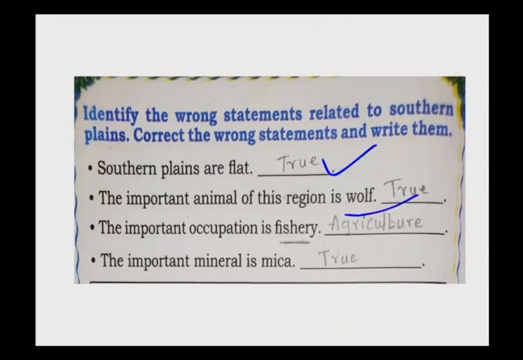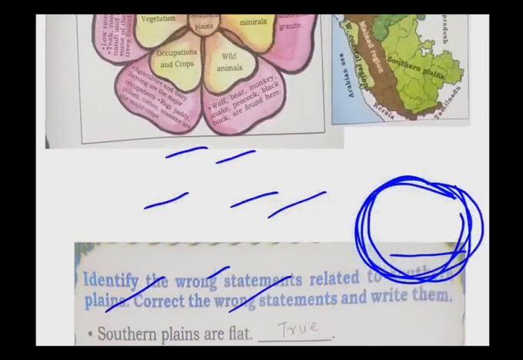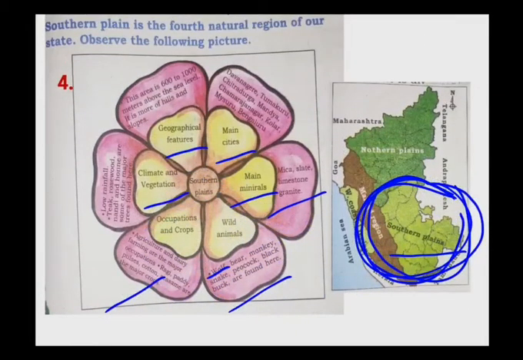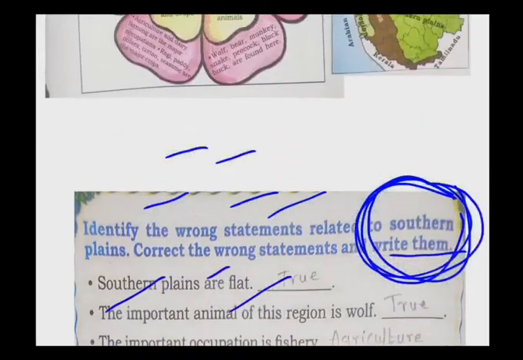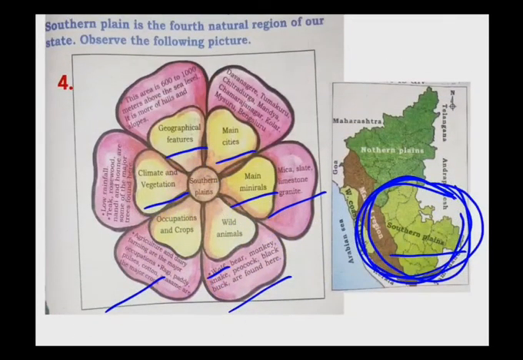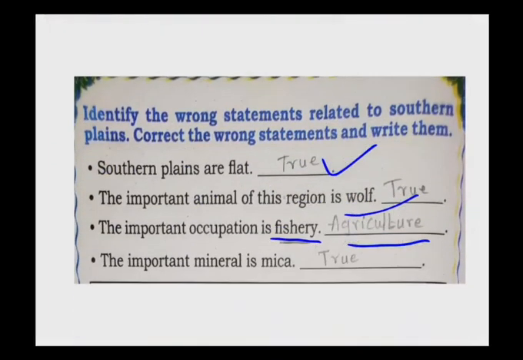Next, the important occupation is fishery. What about the occupation of the southern plains people? It is agriculture and dairy farming. But here it is fishery, so you have to underline it and write the right answer: agriculture and dairy farming. Next, the important mineral. Which are the important minerals that you find here? It is mica, slate, limestone, granite. Yes, the important mineral is mica, which means it is true. Do it in your textbook.